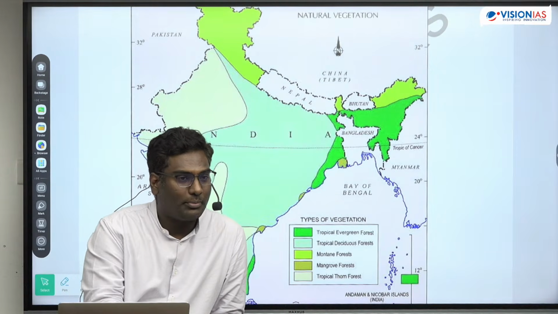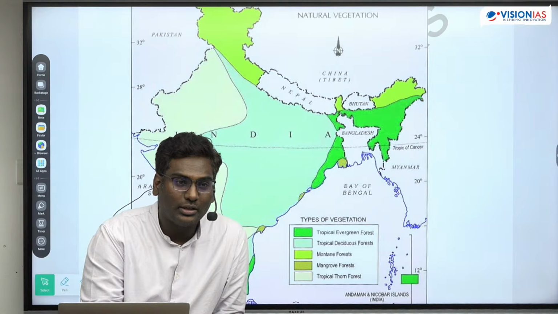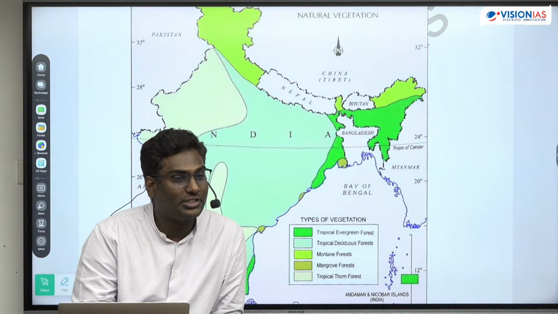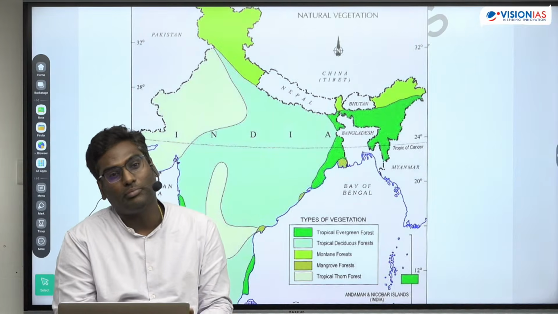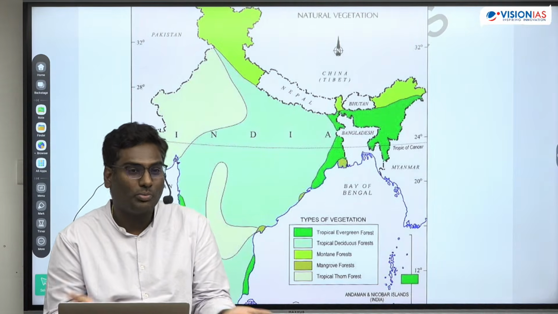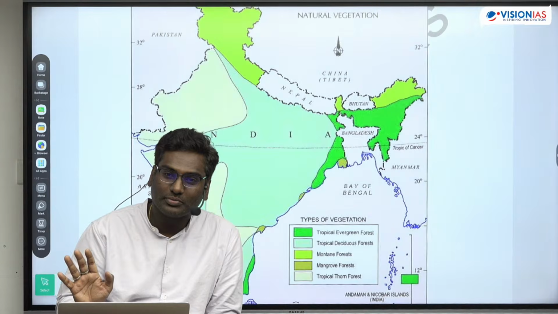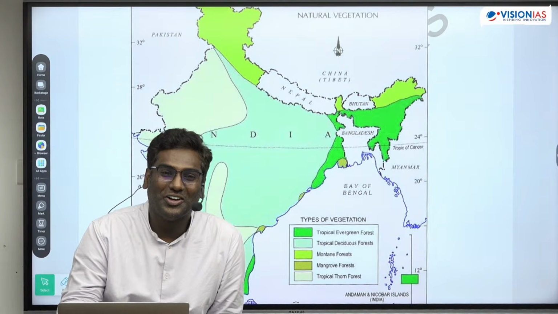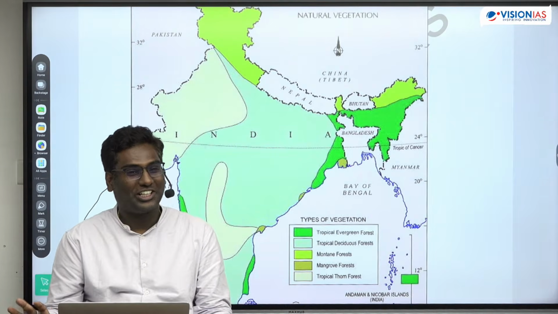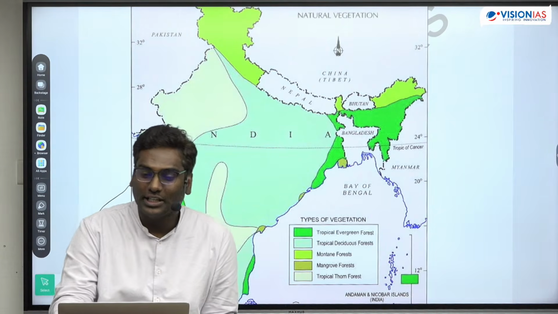Point number 1, it is above 40 in a plain area. Point number 2, the increase is between 4.5 and 6.4 degrees. Yes or no? And 2 days or more. It becomes a heat wave. Understood? Reverse it and you get a cold wave. This is something you have to know.